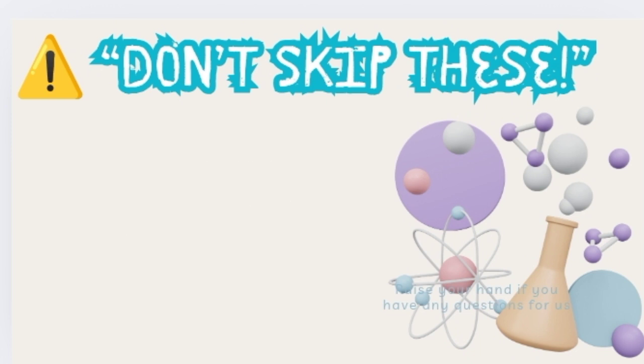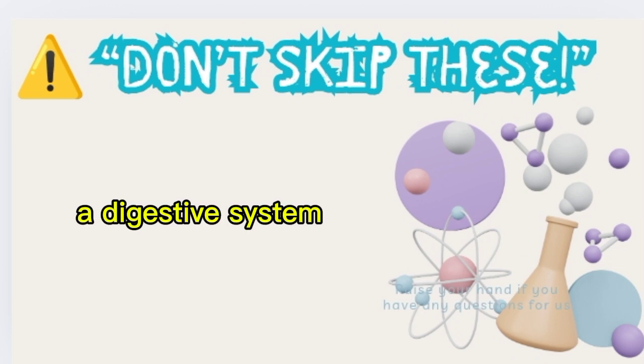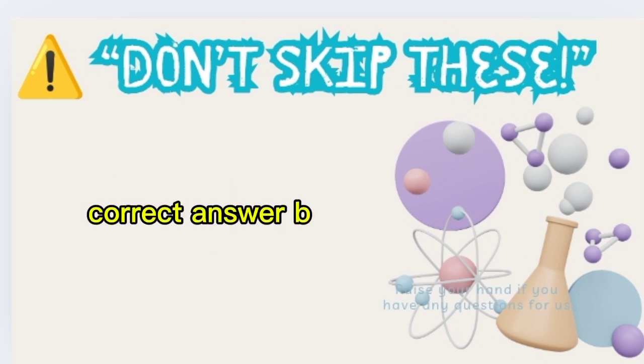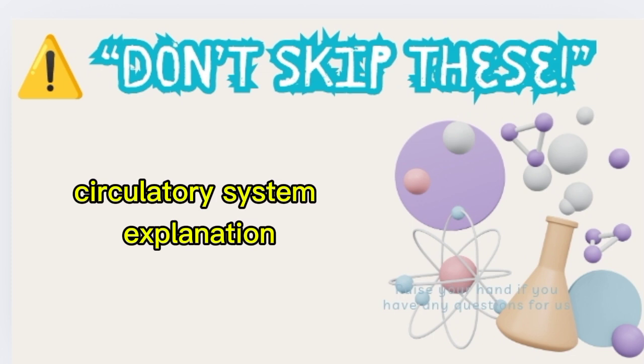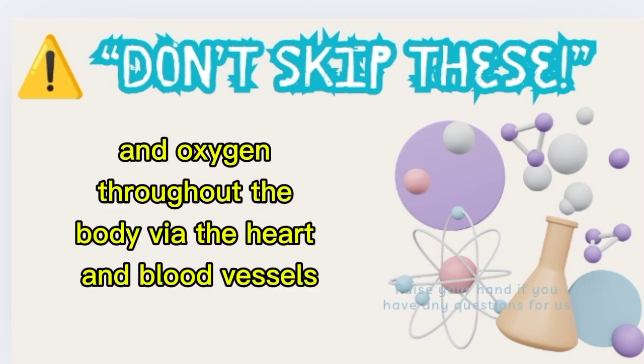Question 240. Which system in the human body is responsible for transporting blood? A. Digestive system, B. Circulatory system, C. Nervous system. Correct answer, B. Circulatory system. Explanation. The circulatory system moves blood, nutrients, and oxygen throughout the body via the heart and blood vessels.